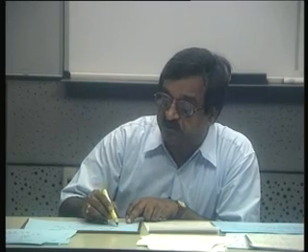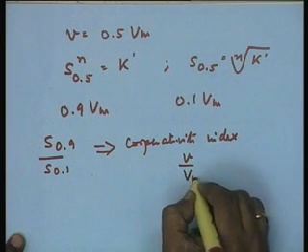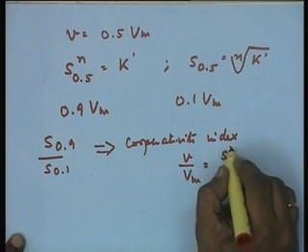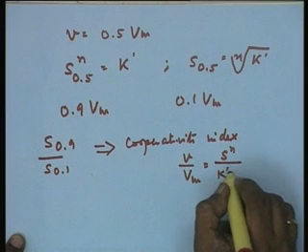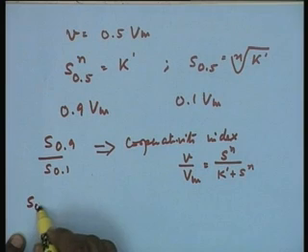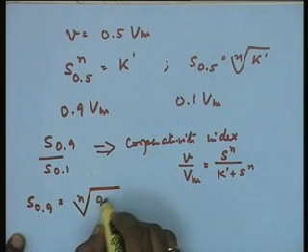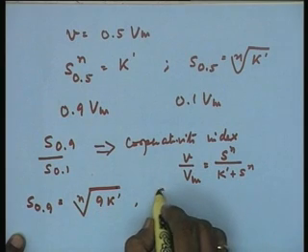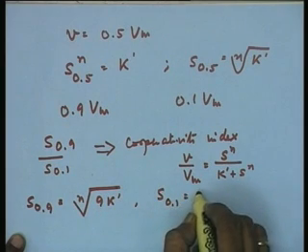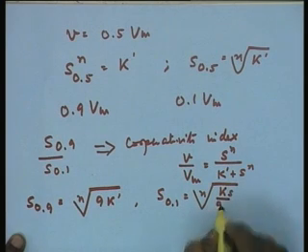Now, essentially, if you get the values of S 0.9 and S 0.1 from your original Hill's equation, that is V upon Vm is equal to S to the power n upon K dash plus S to the power n, your S 0.9 will be equal to the nth root of 9 K dash, and S 0.1 will be equal to the nth root of K dash upon 9.